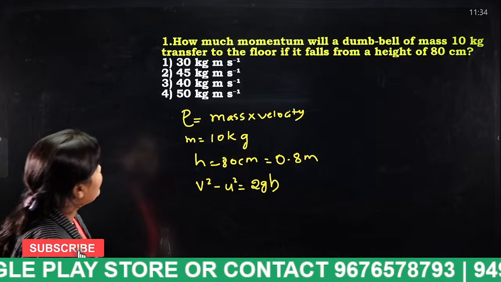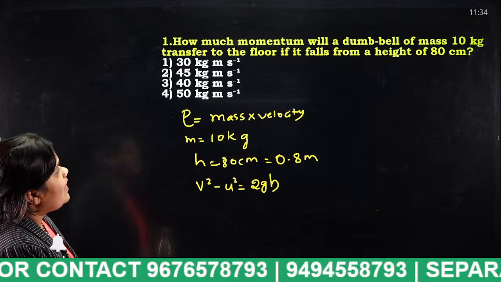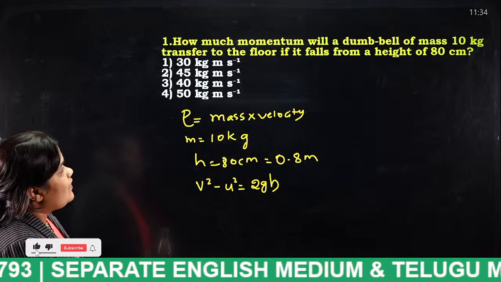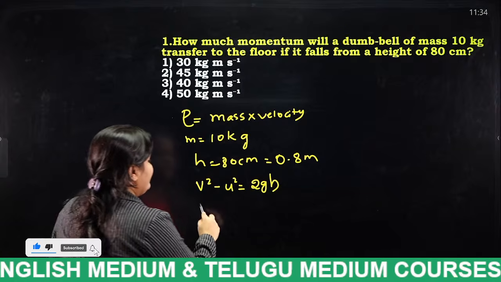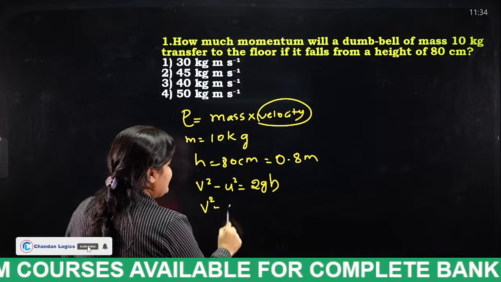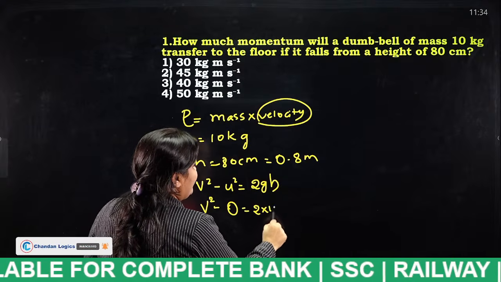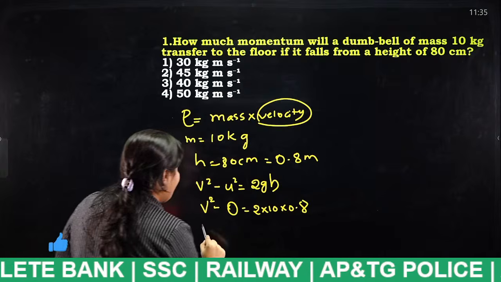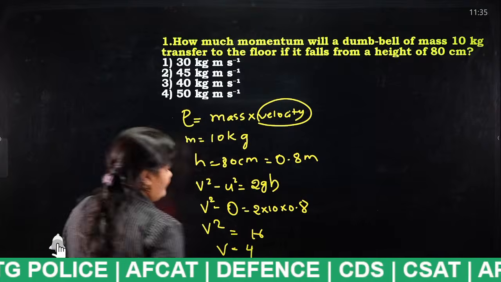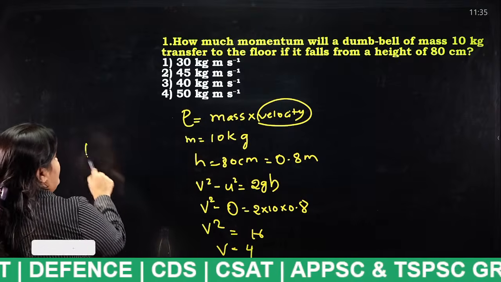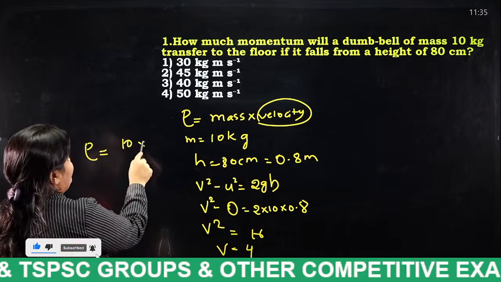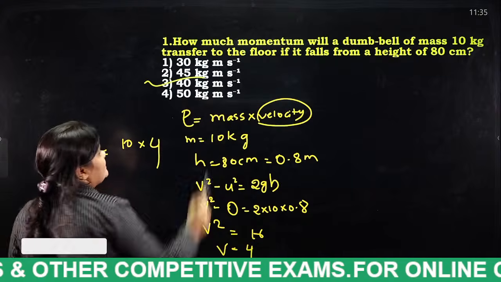Okay, so how will you get it? Now we have to find what v is, right? So v square minus u square, and u is 0, is equal to 2 into 10 into 0.8. So what will you get? v square is equal to 16. So what will you get, students? v is equal to 4. So momentum is equal to mass into velocity. What is mass? 10. And what is velocity? 4. So what is the answer, students? 40 kg meter per second.